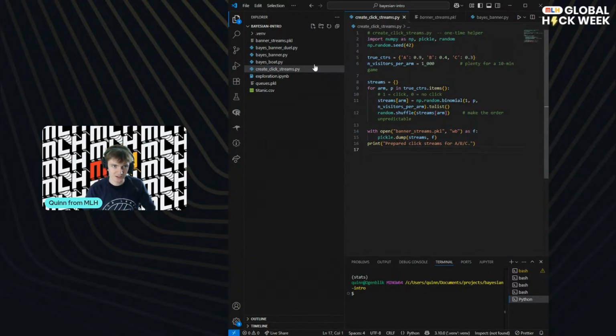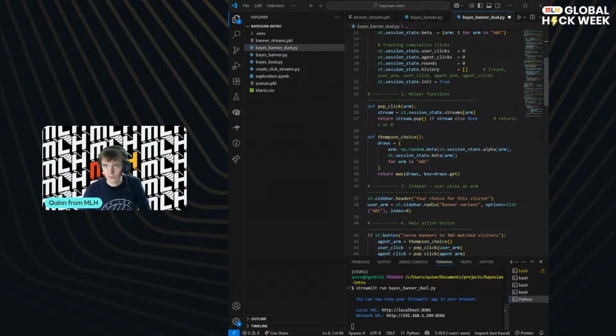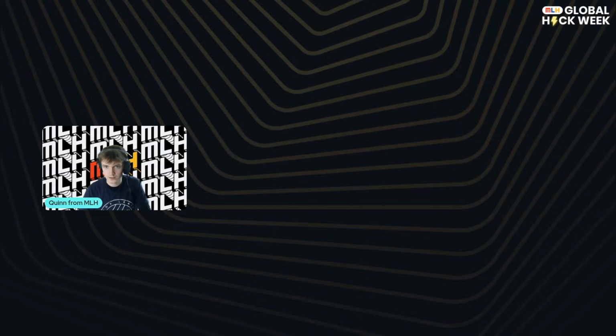We ran this to set it initially, and then we've got this little app, and we can run it with streamlit run bayes_banner.py, and it's going to open in another window, which I'm not sharing, so I'm going to swap my screen over. Give me just 1 minute. Okay, it's not running properly. We'll very quickly rerun.